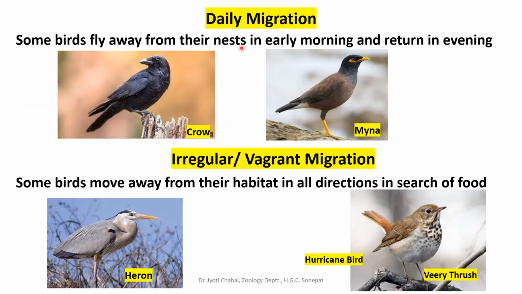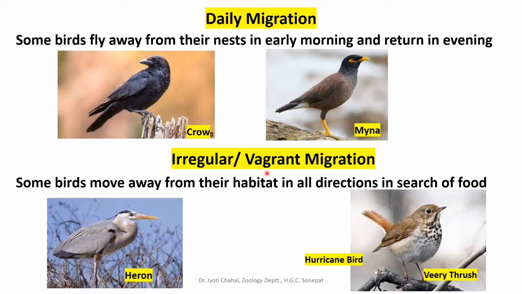Then next is daily migration. Some birds fly away from their nest in early morning and return by evening. Such kind of migration is termed as daily migration. They will daily migrate up to a certain distance from their nest and return back in the evening, just like certain birds in our vicinity which are observed daily, like crow and myna. They leave their nest in the morning and return in the evening. Such migration is termed as daily migration.